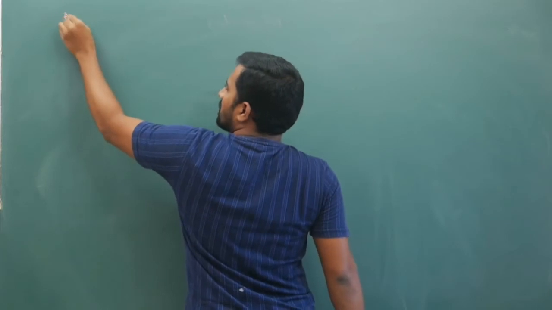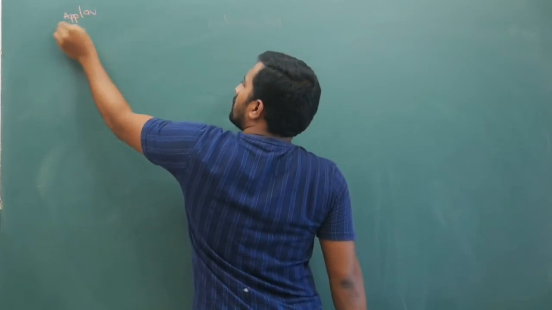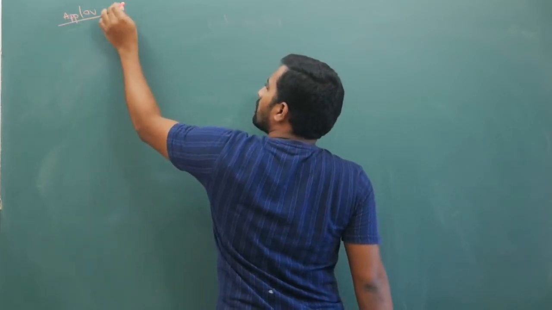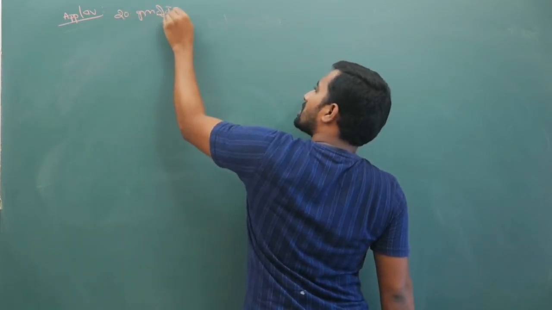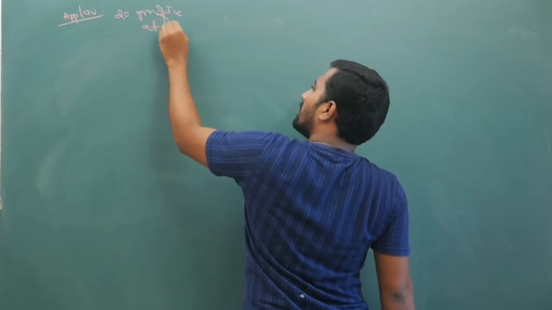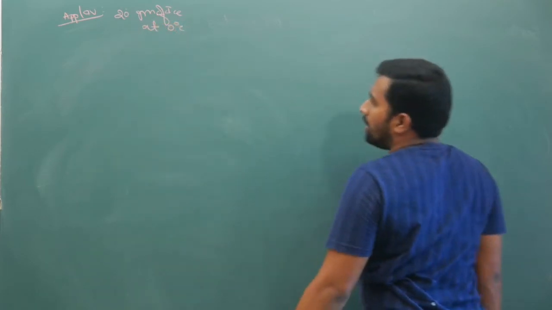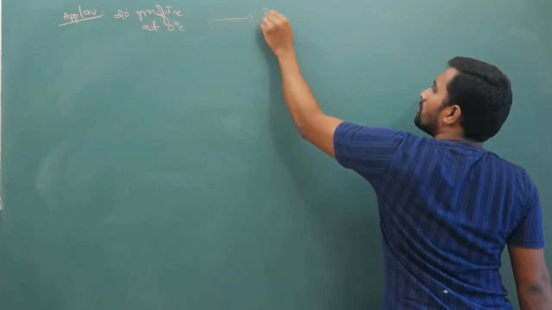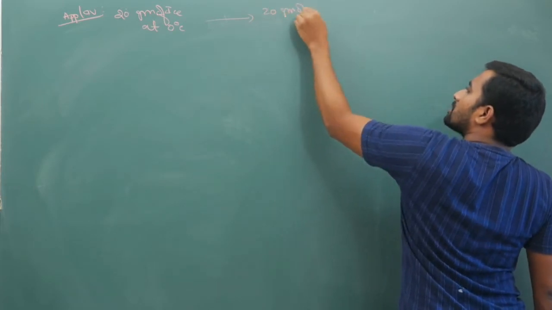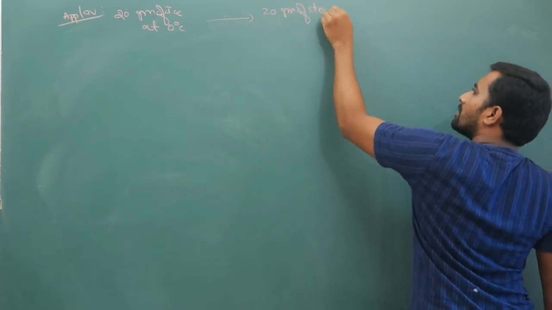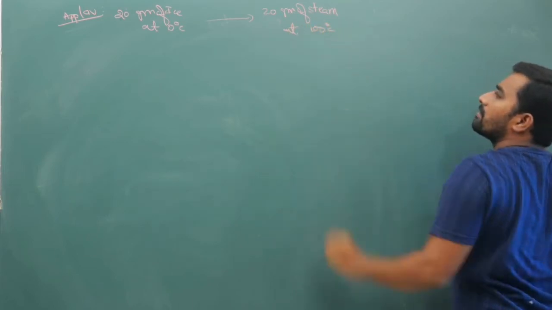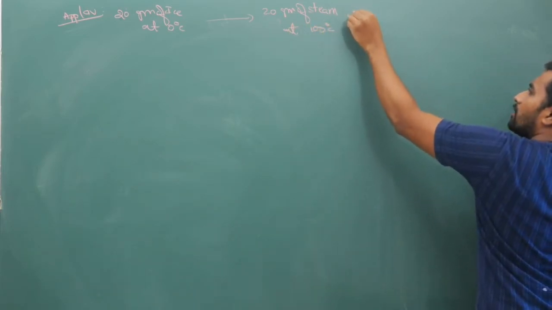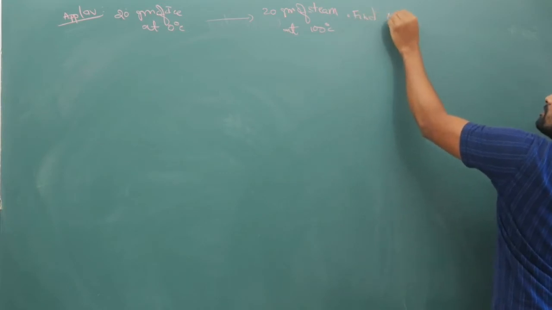Let us say you have 20 grams of ice at 0 degrees centigrade and you are converting this into 20 grams of steam at 100 degrees centigrade. The question is to find the entropy of this system.